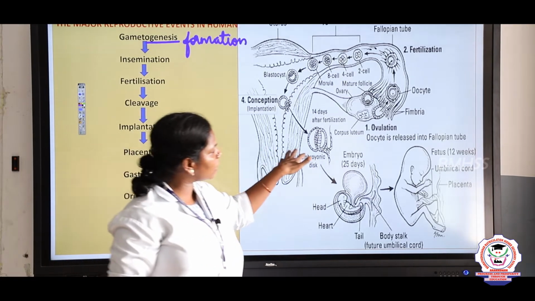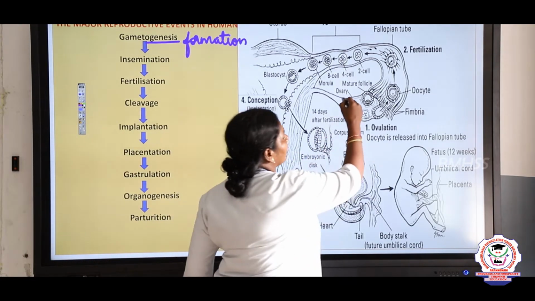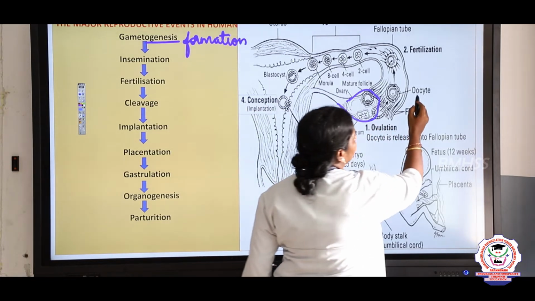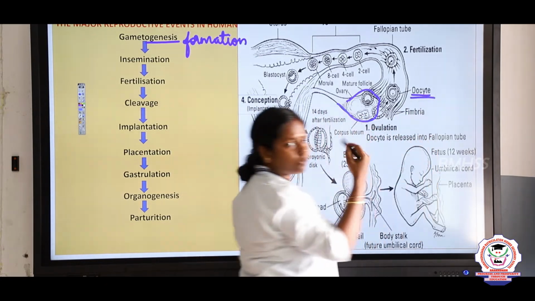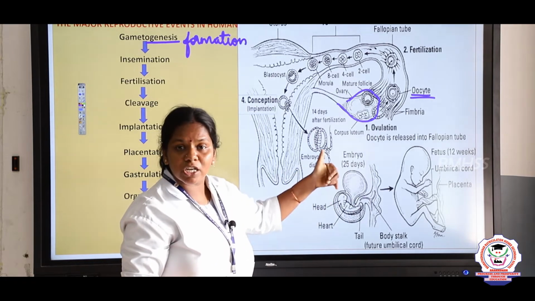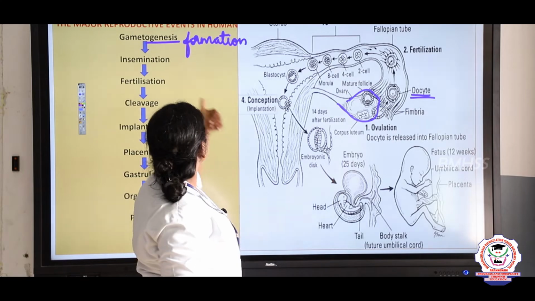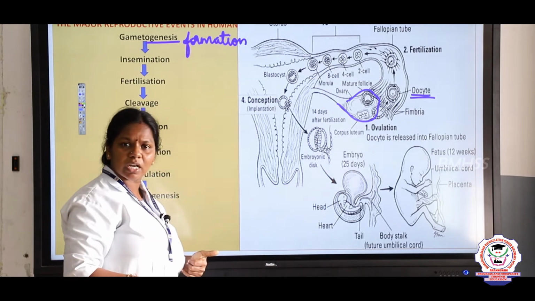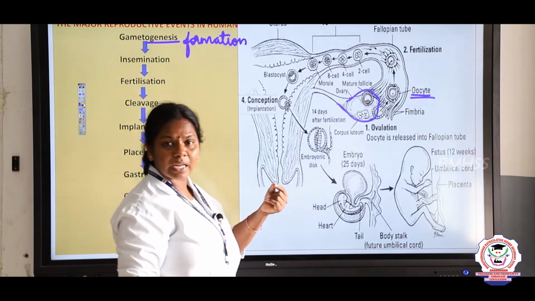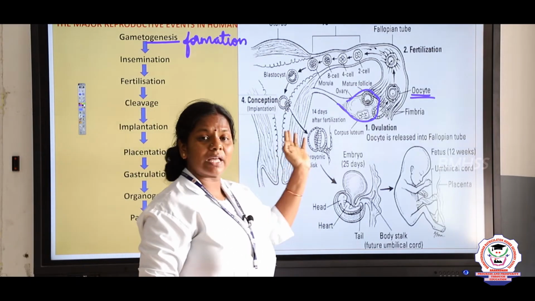For example, just look at this picture, children. This is the ovary of the female, right. What is produced? The oocyte is produced. After ovulation, the ovum is released. So, this is the formation of the gamete. And now, the second event is insemination. What do you mean by insemination? Yes, the process of transferring male sperms to the female, right.